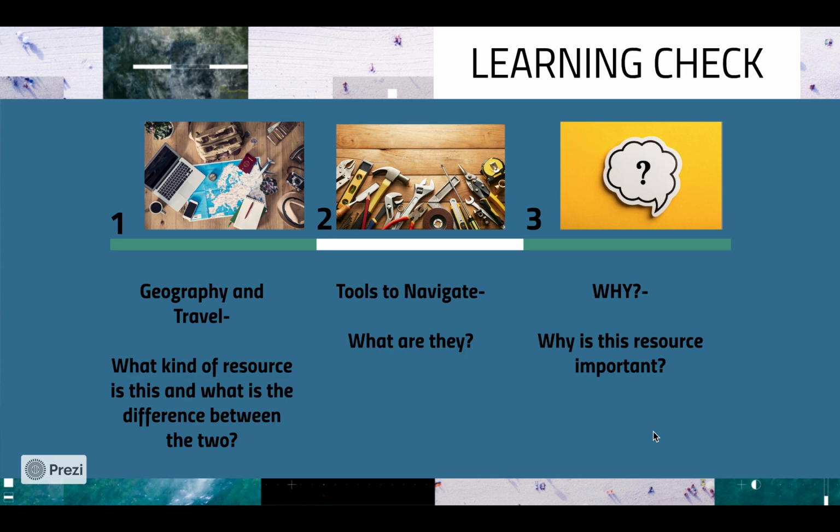Lastly, why is this resource important? Under point number 3, well, this is one that's exciting to me because I love to travel. But it can also help you understand the world and other cultures better by the detail and insight it provides to places over the world, even if you don't have the opportunity to travel. It is one that I think that I'm going to be going back to a lot in the future for both reasons.